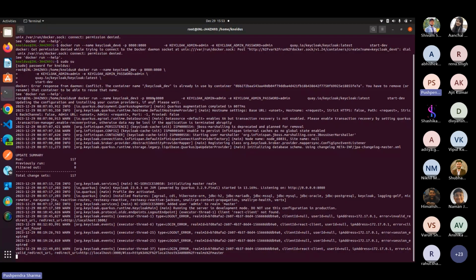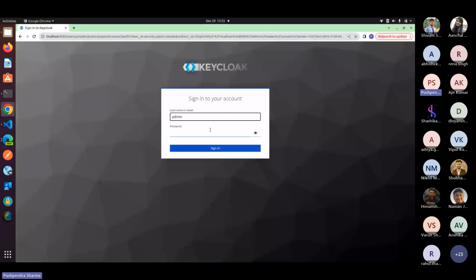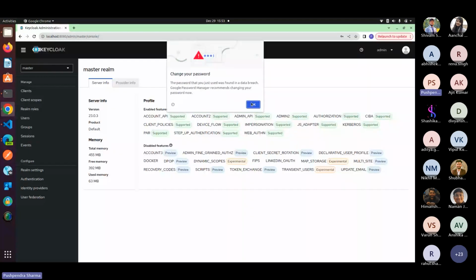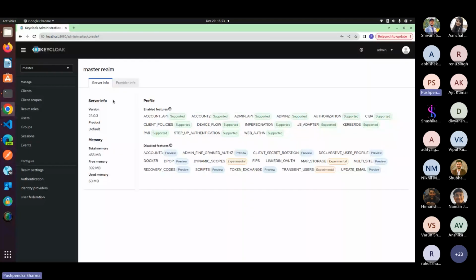As you can see, I set the Keycloak admin name as admin and the Keycloak admin password as admin. So I paste the admin name and admin password.